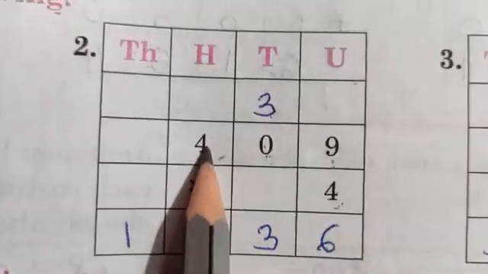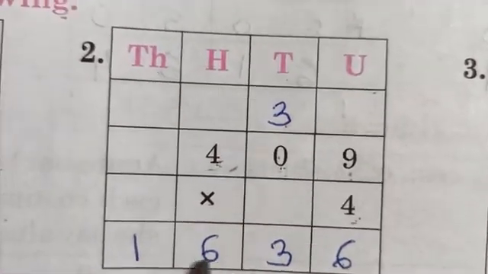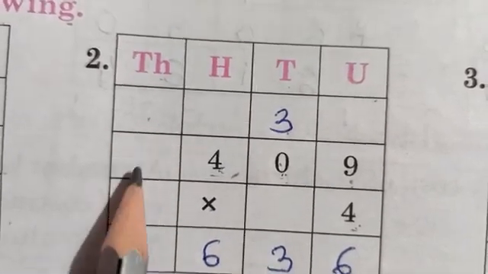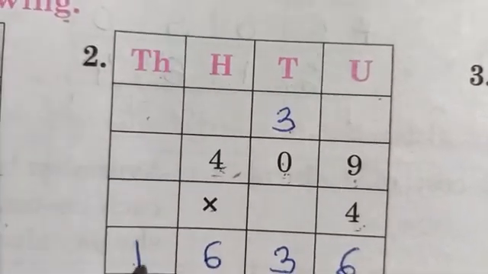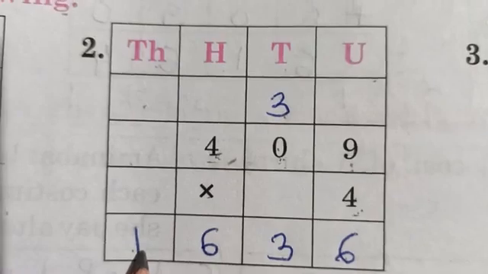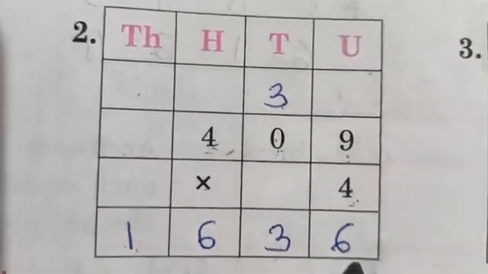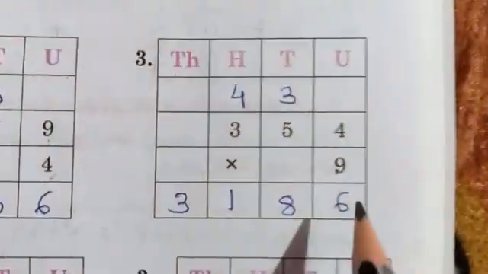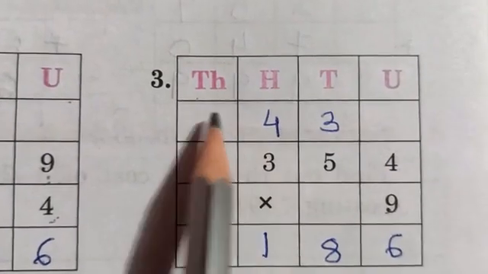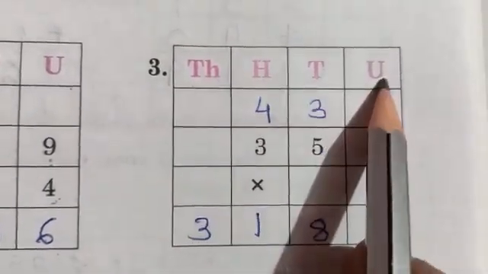4 fours are 16. So you will write 6 and 1. Why will you not carry 1? Because there is no number in the thousands place. So you will write it directly in the answer. So your answer is 1636. Clear?